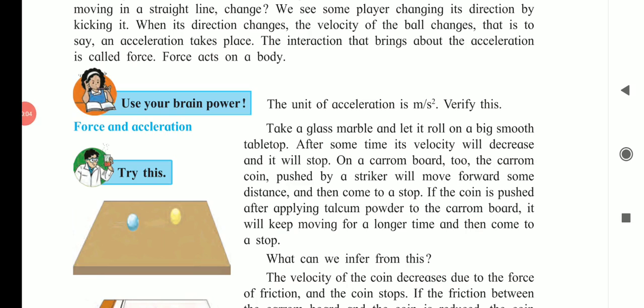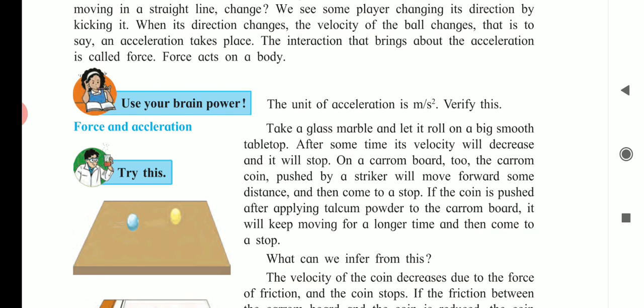Hello students, today we are going to see force and acceleration. Take a glass marble and let it roll on a big smooth tabletop. After some time, its velocity will decrease and it will stop.